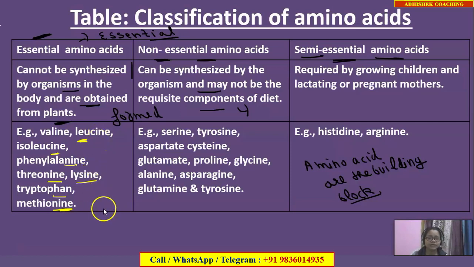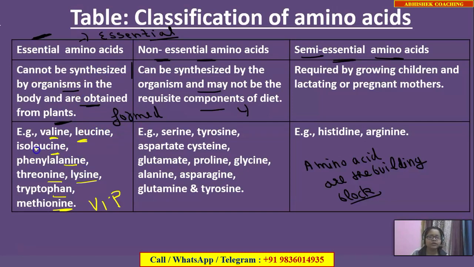So the trick is VIP. You have to remember here, very important person. From V, what will you remember? Valine. From I, you will remember isoleucine, and from P, you remember phenylalanine. Valine, isoleucine, phenylalanine. Next is leucine. You can easily remember that if isoleucine is essential, then simple leucine is also essential. There is no problem remembering this.